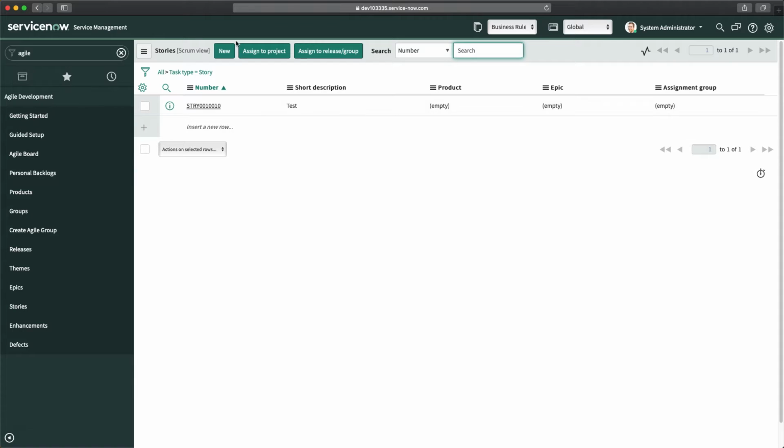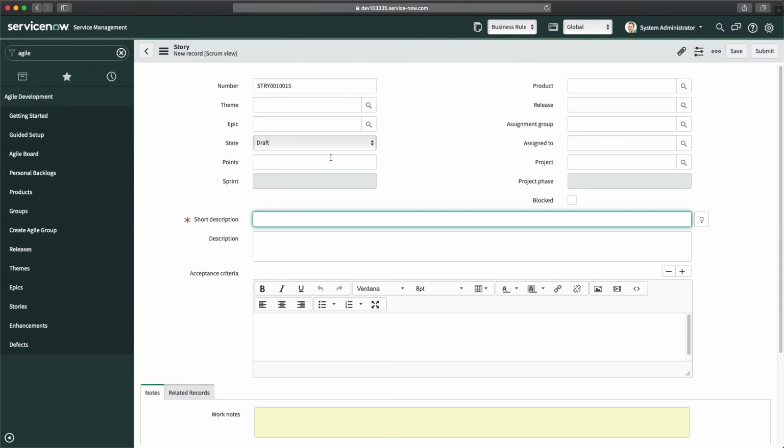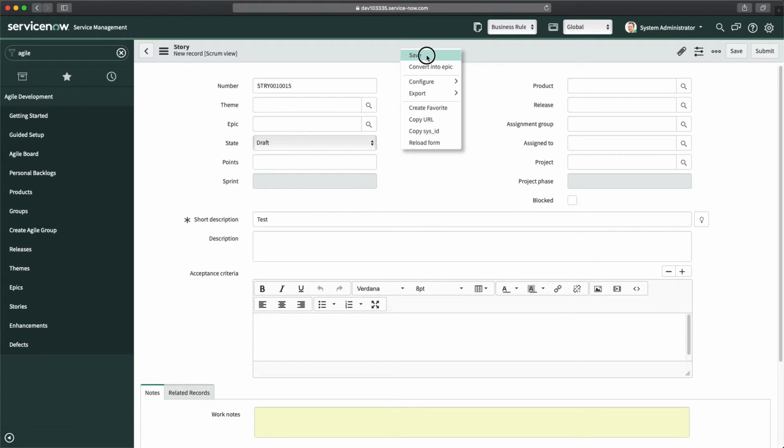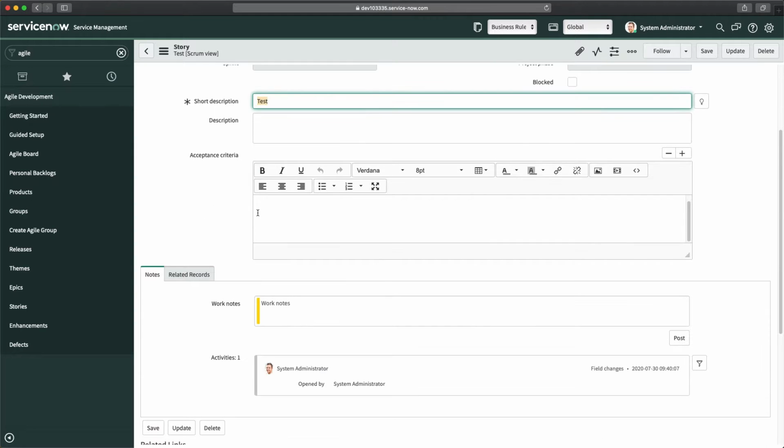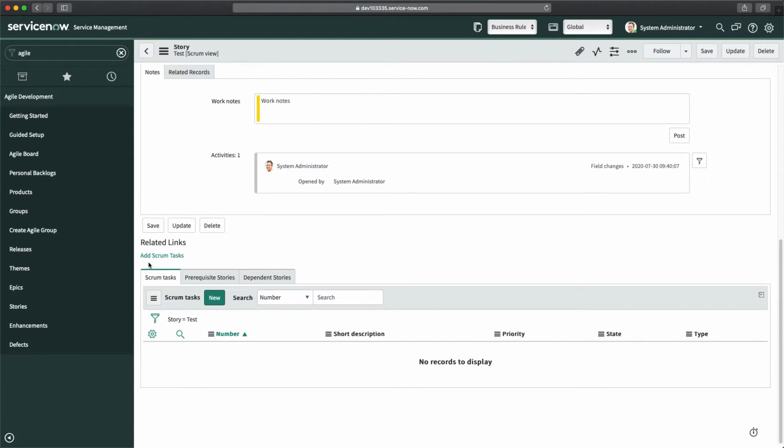So the requirement is whenever I create a new story. If I click on this new button and just type test here and click on save, whenever a new story is created, and if you go a little bit bottom here, you will see the Scrum task related list. As of now, it is not creating any Scrum task automatically, but that's a requirement.